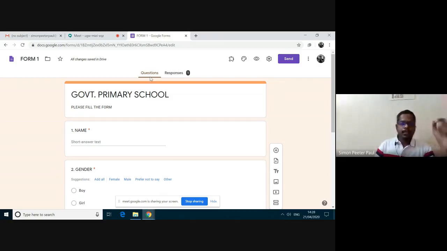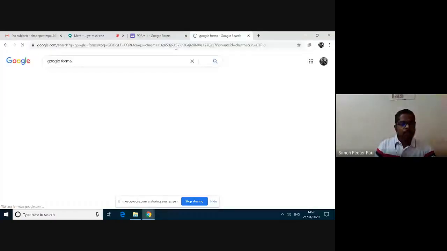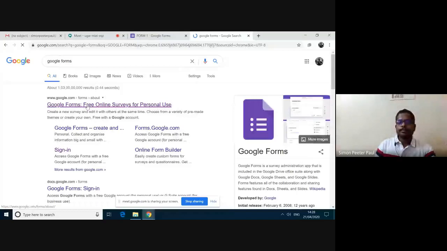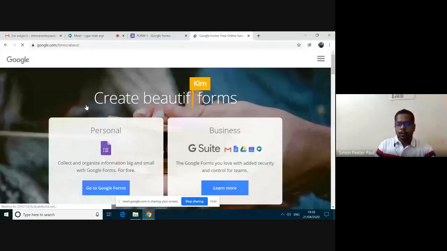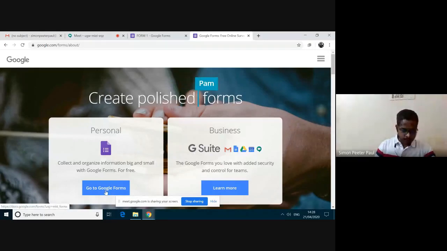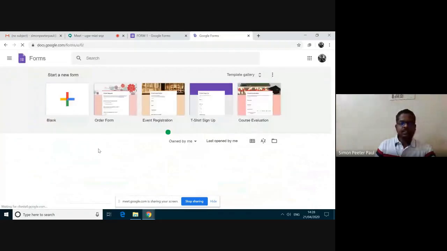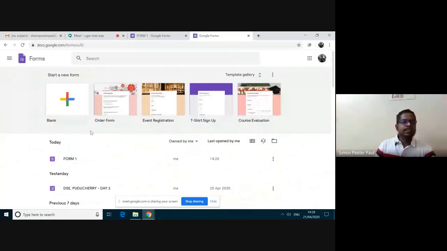Okay, what I'm doing, going into Google Form and then clicking this Google Form, and then I'm getting two options here. In that, you have to go for personal. Don't go for G Suite. Go for personal and click go to Google Forms. Right. I clicked here, and then I'm getting this page. In that, select blank.